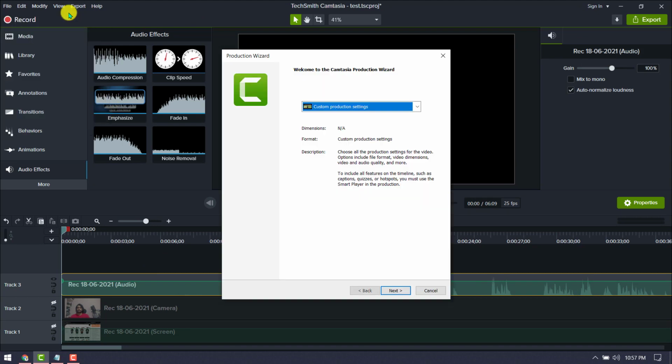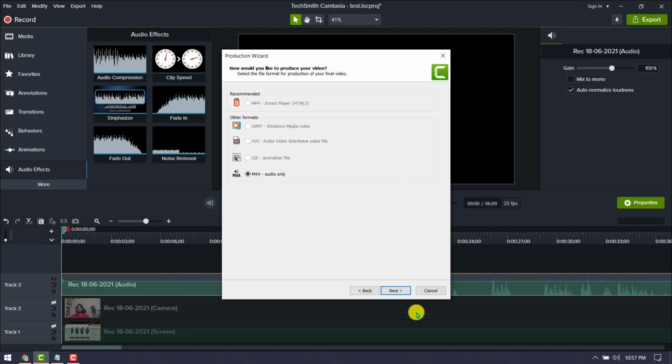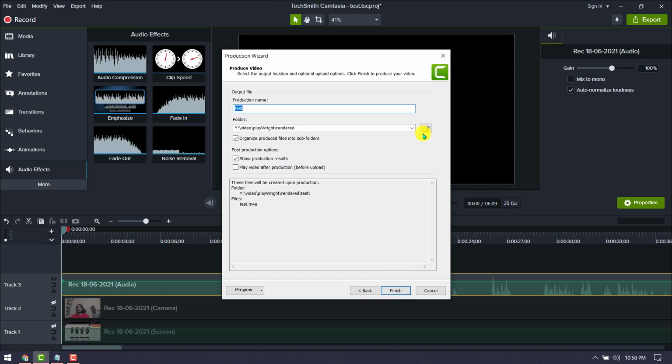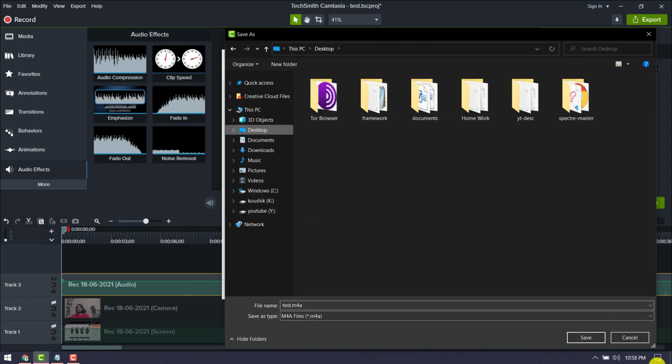You can export as M4A, that is kind of like an MP3 audio file, and select the version. The kbps as 128, that is pretty much enough, and you can store it anywhere. I'll just go with the desktop as of now.